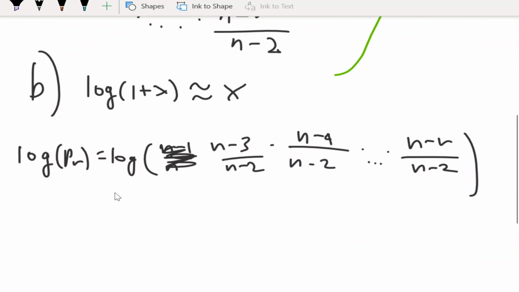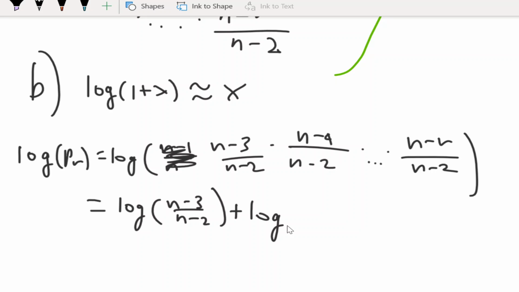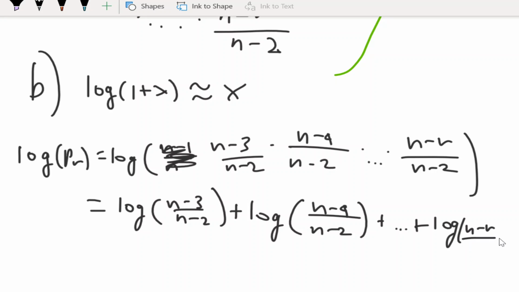Cool. Okay, we can split the terms. And since it's multiplication, we can add the log terms. And if it was division, we would be subtracting them. Cool.